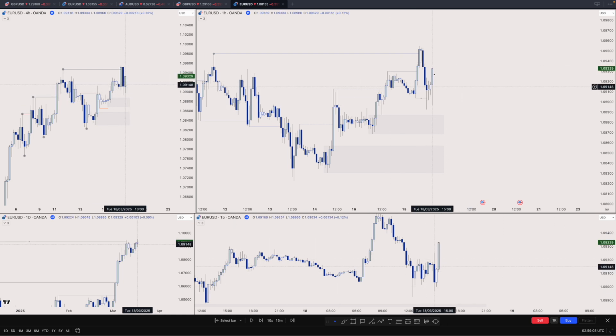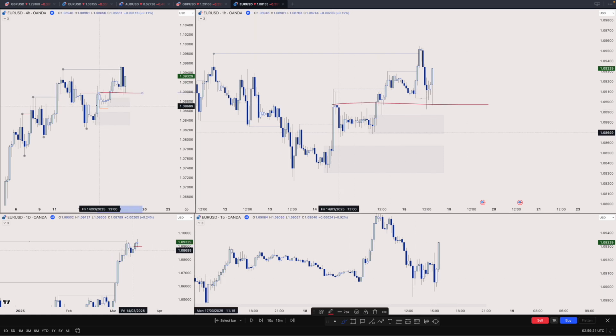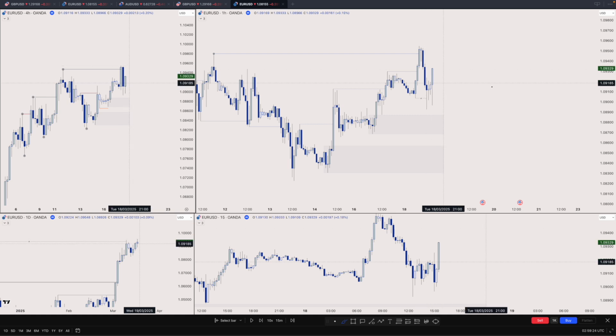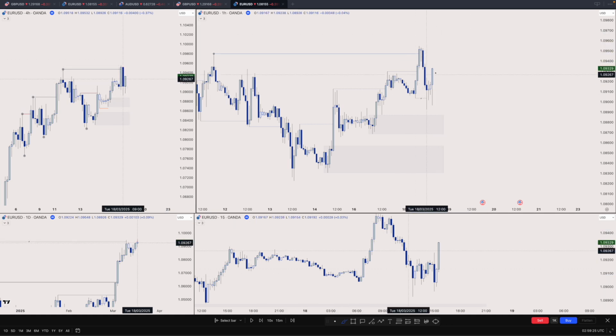So once I got that kind of move to the upside, since this POI was very low probability because of no inducement, now it has used this as an inducement itself and mitigated much deeper into this 4 hour range. There is a demand range as well. Yes, we can play the sells from here, but now it's low probability. Why? Because now we are coming after the sweep.